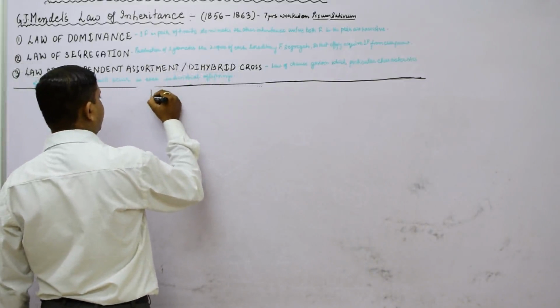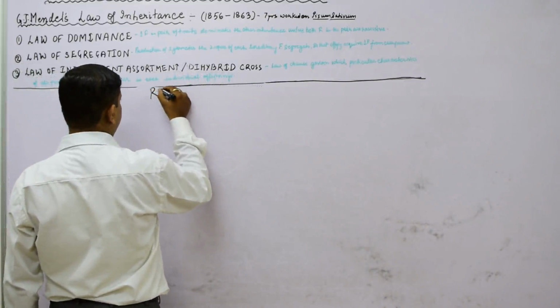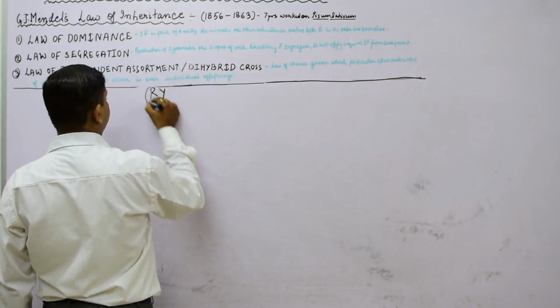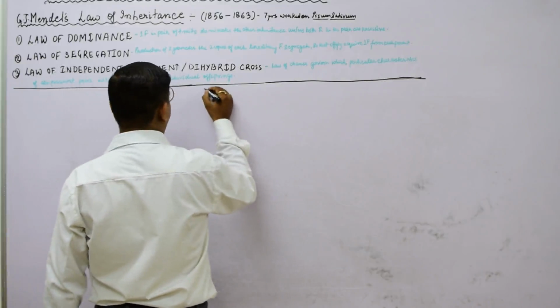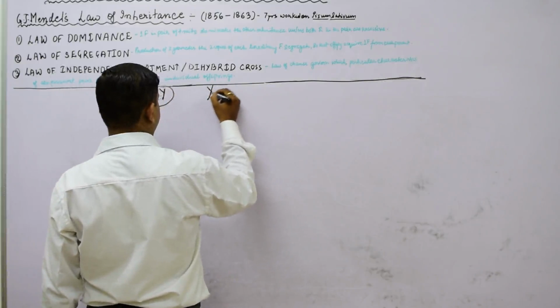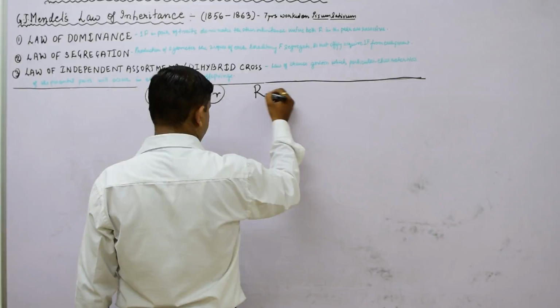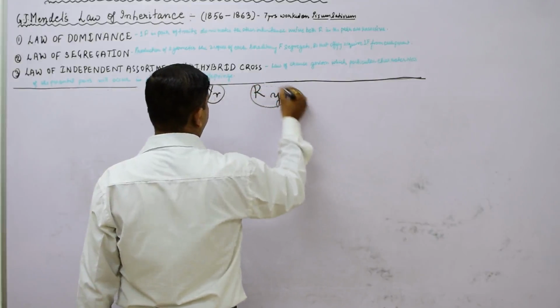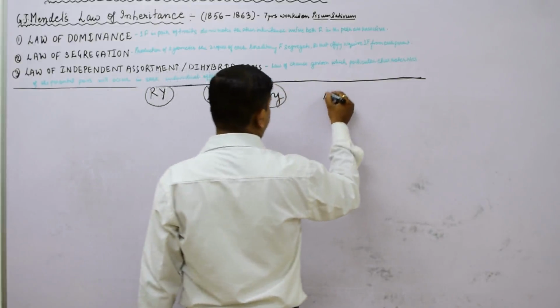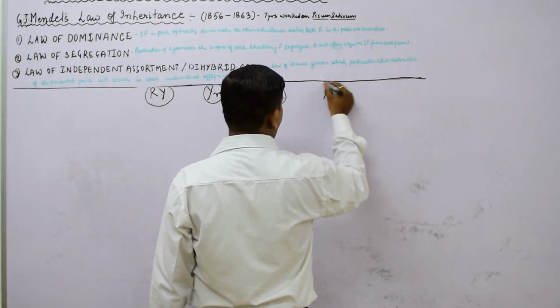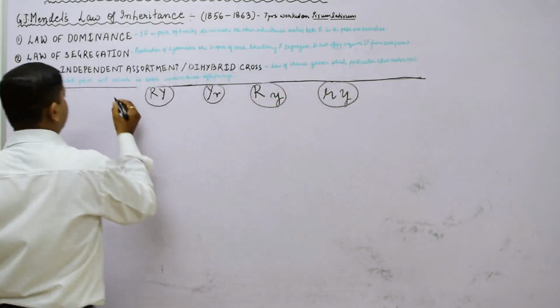First gamete that we have obtained is capital R, capital Y. Second gamete we have obtained in the F1 generation is capital Y, small r. Third we have obtained capital R, small y, and fourth is small r, small y. In the same fashion we will